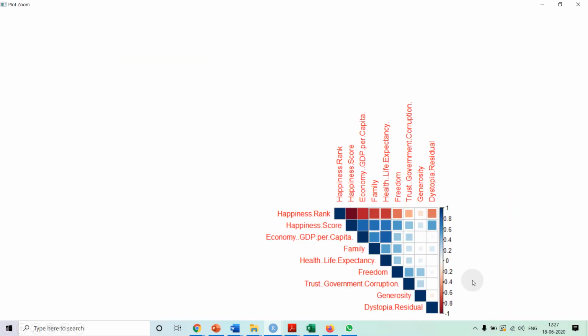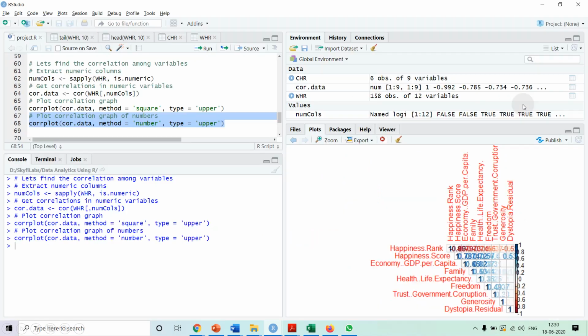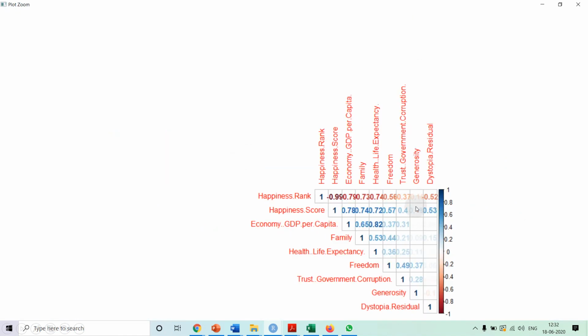Yeah, we can zoom in, so maybe a bigger picture of this is shown over here. We can get the numbers also. Instead of the squares we can get numbers, so we can change the method to number. If we do that, then see here we are getting the correlation values, like 0.7, minus 0.9. Negative means negative correlation, positive means positive correlation.